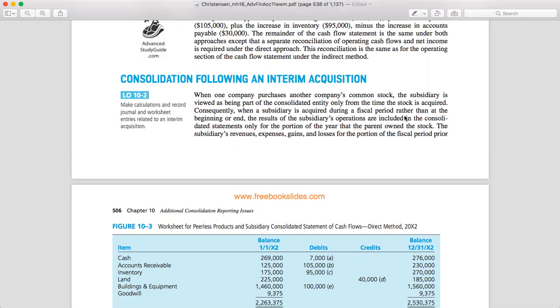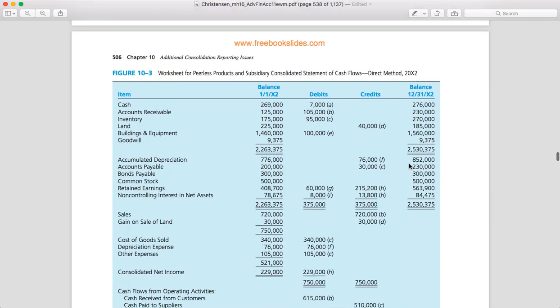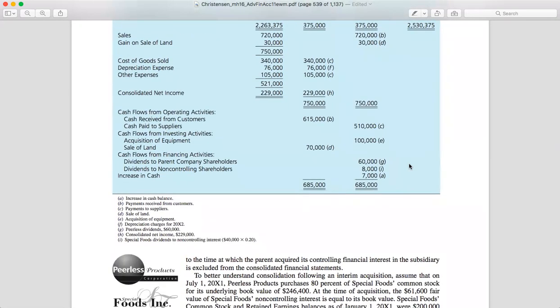Jadi ada subsidiary's revenue, expenses, gains and losses for the portion of the fiscal period prior to the time in which a parent acquired controlling financial interest. Jadi tadi dikatakan ada revenue dari bagian periode awal fiskal sebelum induk perusahaan mengakuisisi saham pengendali dalam anak perusahaan. Nah, itu harus dipisahkan dalam laporan keuangan konsolidasian. Nah, to better understand the consolidation, jadi untuk teman-teman bisa lebih mengerti lagi, let's have a look at the illustration.